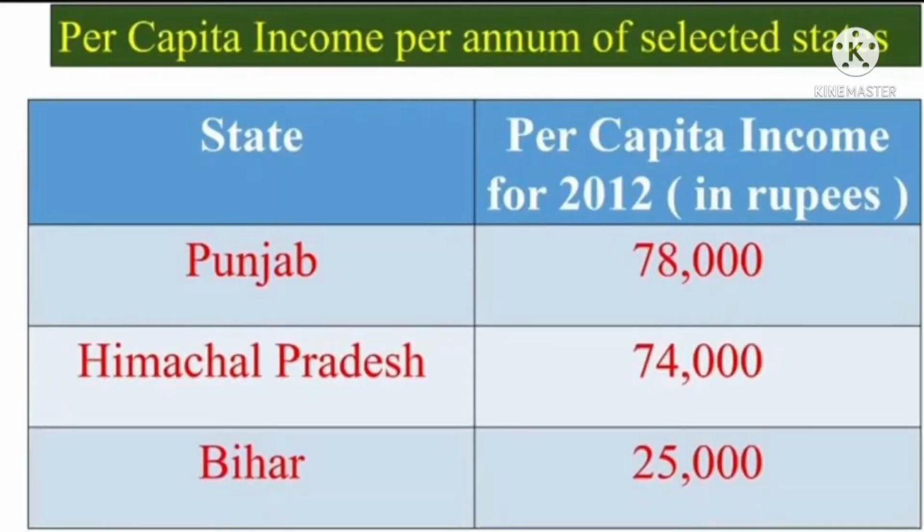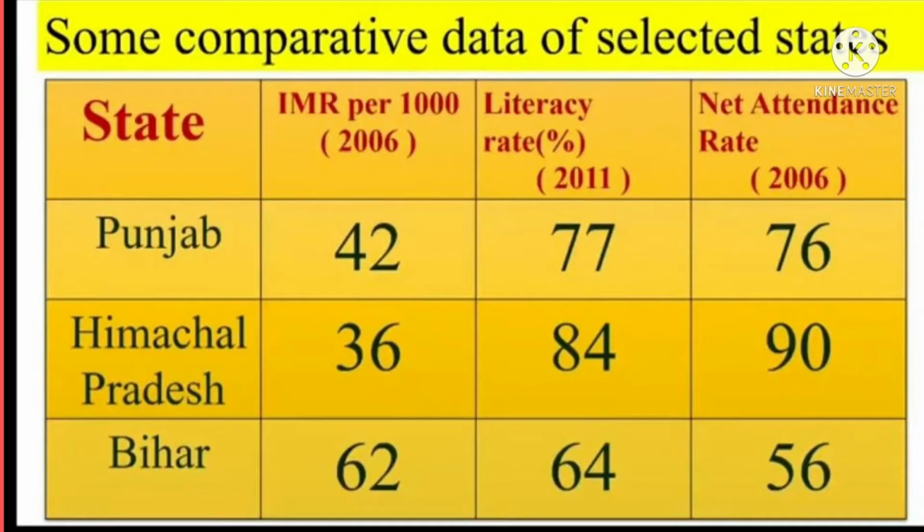Here we see the picture of per capita income per annum of selected states. The states are Punjab, Himachal Pradesh and Bihar. This is the per capita income for 2012. Punjab is 78,000, Himachal Pradesh is 74,000 and Bihar is 25,000. Punjab is the highest at 78,000.